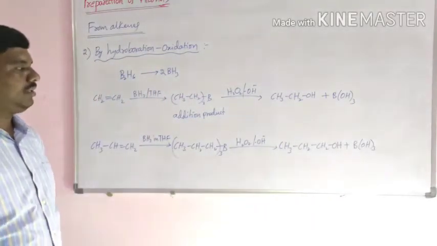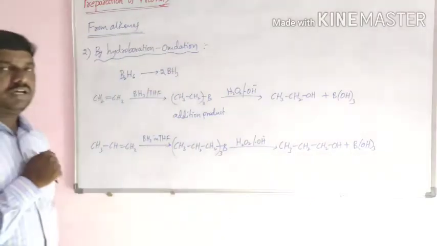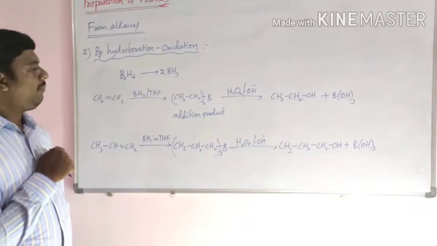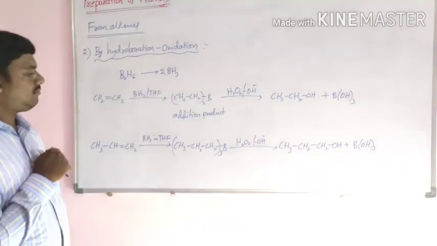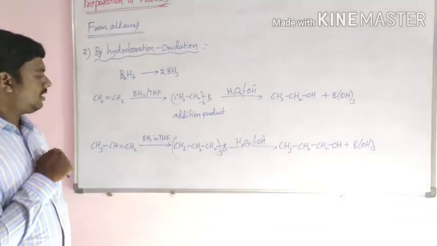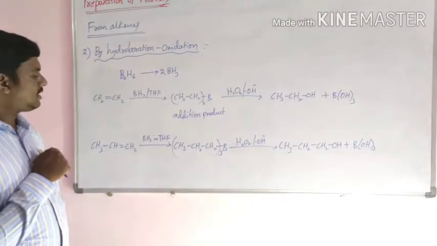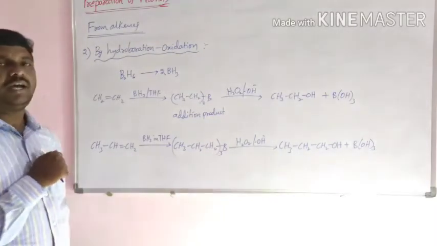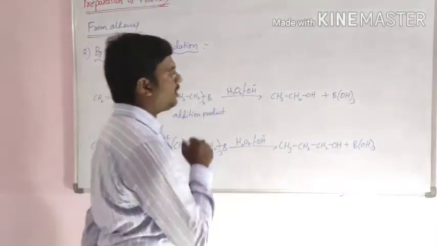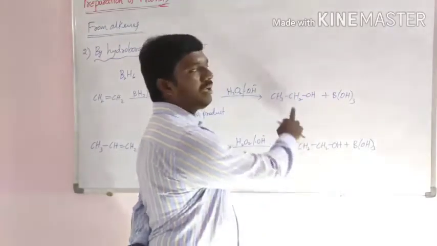and a byproduct. This reaction follows the anti-Markovnikov rule, because in this reaction the hydrogen atom goes to the carbon atom which contains fewer hydrogen atoms. So in this reaction the compounds formed are primary alcohols.